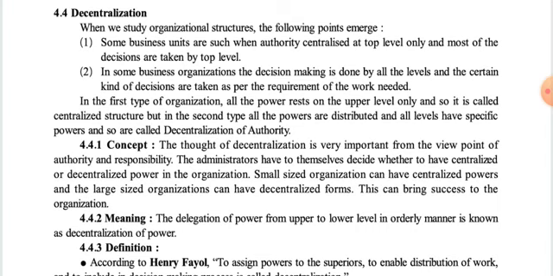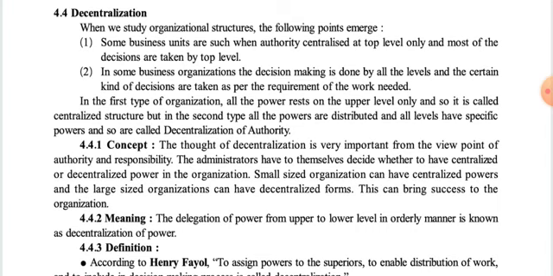So now let us move forward. Decentralization. This is our second part of this particular chapter. In the first part we discussed everything about the organizational structure, its characteristics, important process, then types, and now we are moving forward to decentralization. When we study organizational structures, the following points emerge.